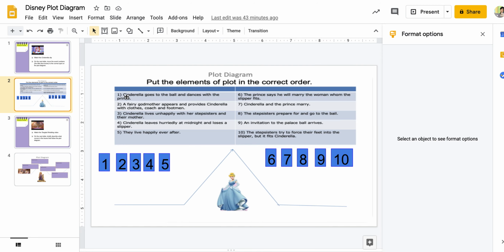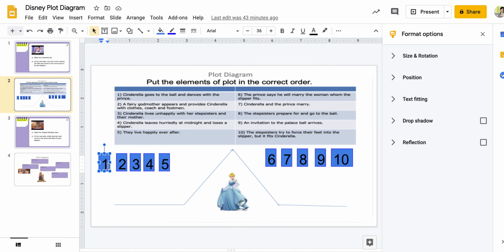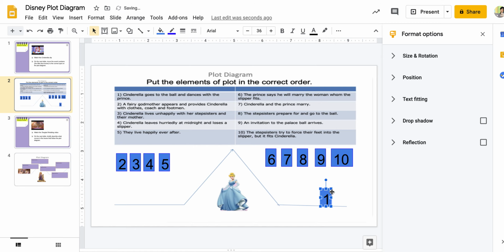These are not in order. Cinderella goes to the ball and dances with the prince. Fairy godmother appears. So these do not go in order. You take this number and put it where it happens. Up here, as you know from the plot diagram, is the climax. So what do I think is the climax? Maybe I think it's Cinderella and the Prince marry. So I'll put number 7 at the climax.